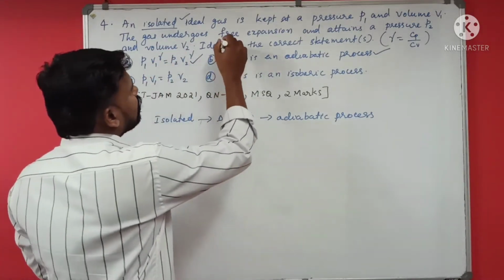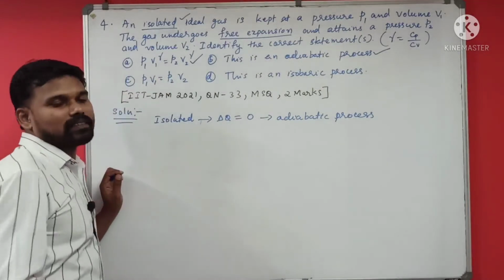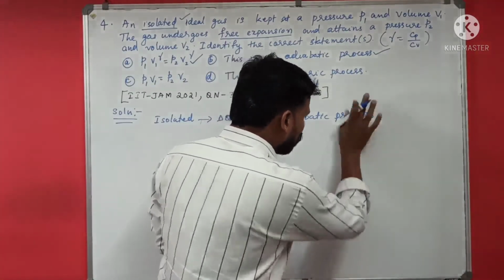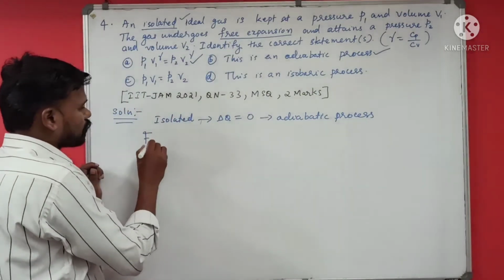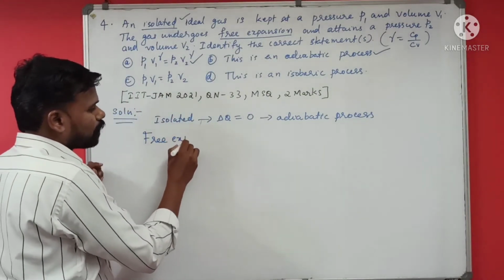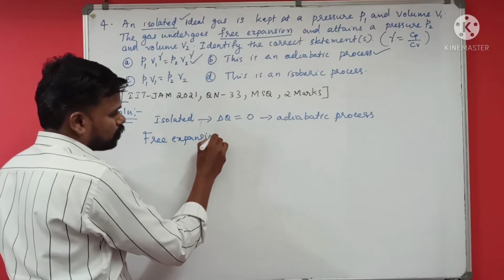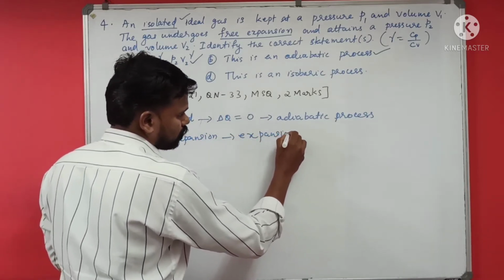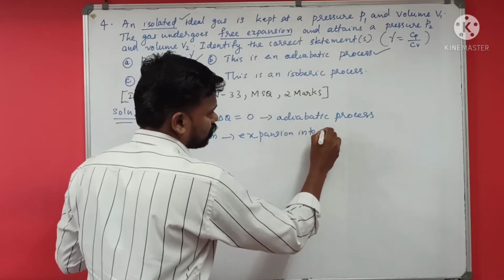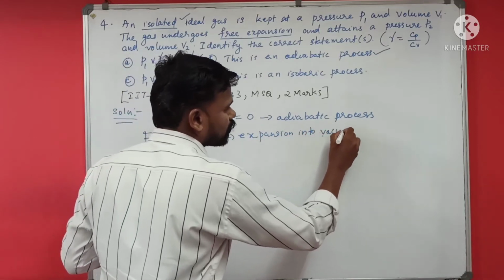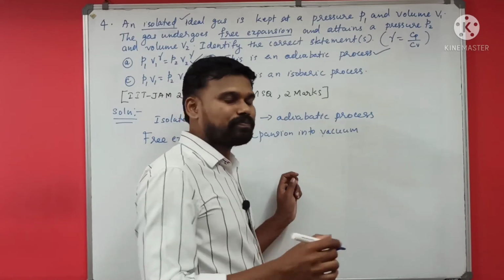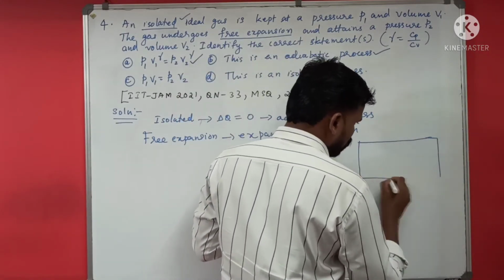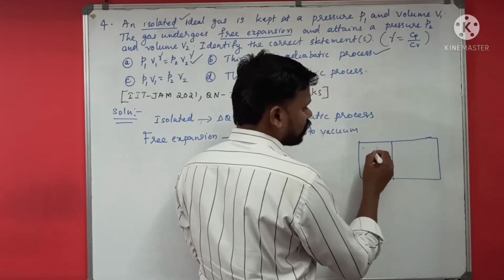Now, it undergoes a free expansion. What is meant by free expansion? Free expansion means expansion into vacuum. So here there is a gas in a particular container.